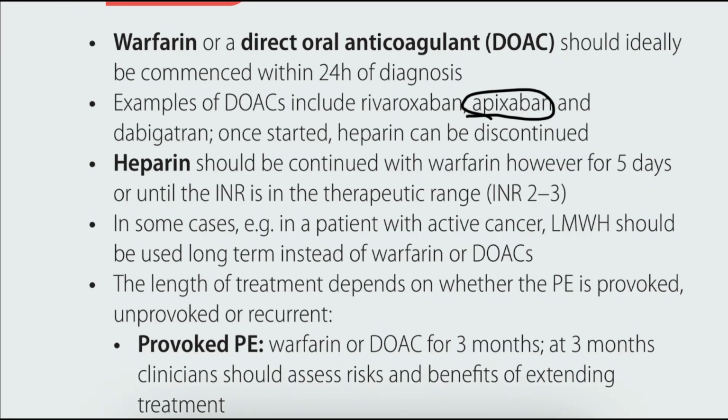Apixaban is the same as a DOAC. 10 milligram twice daily we have to give for 7 days, then we have to titrate to 5 milligram twice daily. Orally we can give it two times a day, for greater than or equal to 3 months. It will help stabilize the pulmonary embolism. Importantly, no routine monitoring is needed.